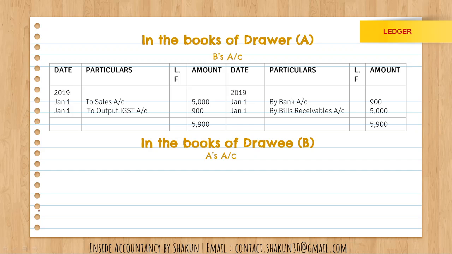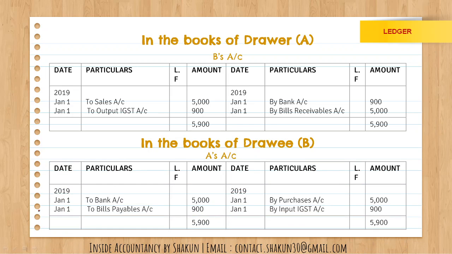So how will the account be maintained? As you can see, I have already done the postings. Based on the transactions, the journal entries that I had done, I have simply made the postings here. The first entry was for sales, right? The entry was B's account Dr to sales. I'll just write it down. B debit to sales to output IGST, right? So in the books of A, B is debited in the name of sales and IGST. So to sales, to output IGST I've written here on the debit side.